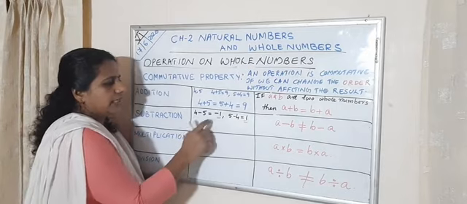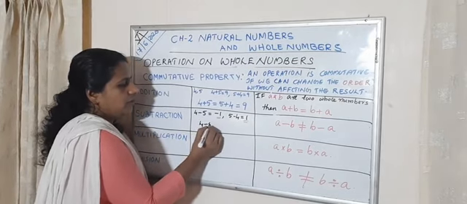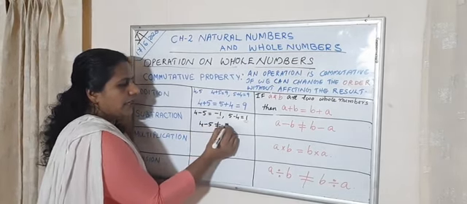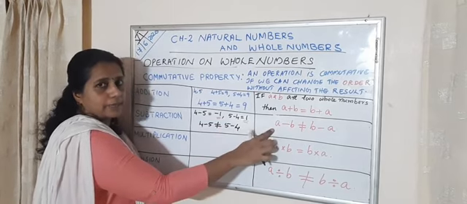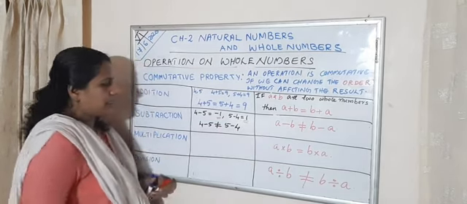Okay, so we can write 4 minus 5 is not equal to 5 minus 4. That is, A minus B is not equal to B minus A.